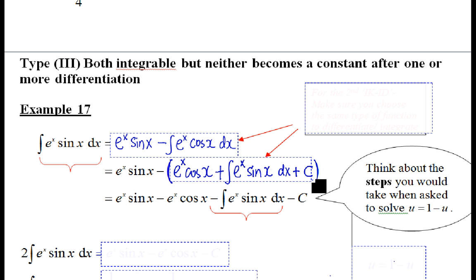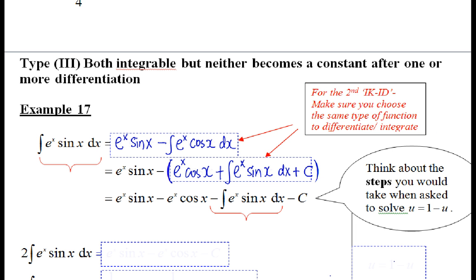Plus c. You can choose to put a plus c there or not. The plus c there doesn't matter. Later on, you will have to generate a plus c anyway. But never mind, let's keep the plus c there. I emphasized just now, make sure you choose the same type of function to differentiate and integrate. Be faithful, that's what I mean. If you had chosen e to the power of x to integrate, here you do the same thing. Integrate e to the power of x.